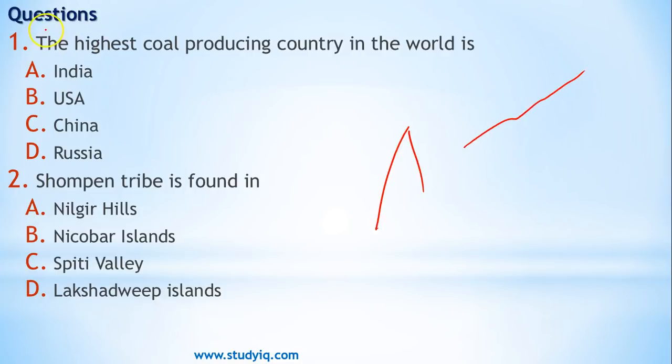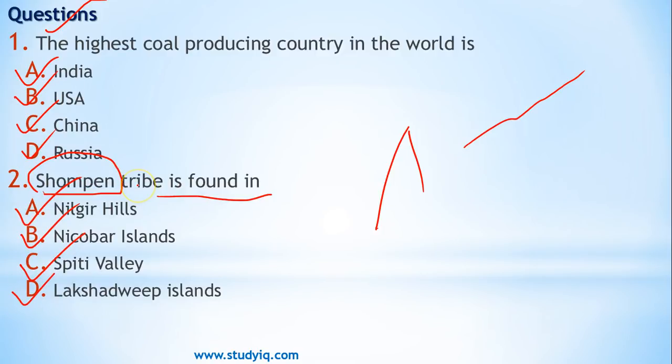With this, you have today's questions. The highest coal producing country in the world is A, India, B, USA, C, China, D, Russia. Sompen tribe is found in, I'll spell it out for you, S-H-O-M-P-E-N. Sompen tribe is found in Nilgiri Hills, Nicobar Islands, Spiti Valley or Lakshadweep Islands.